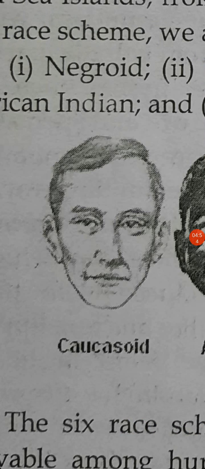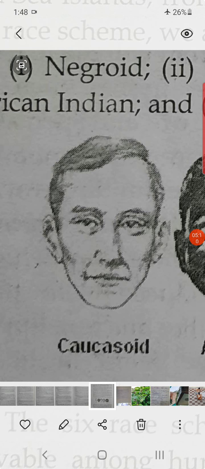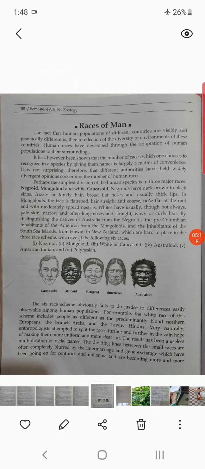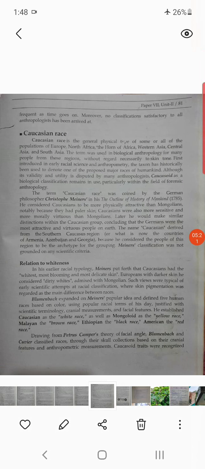Europeans with darker skin he considered as dirty whites admixed with Mongolians. Such views were typical of early scientific attempts at racial classification, where skin pigmentation was regarded as the main difference between the races. You know that. Actually, nowadays, with the help of science, the skin color depends on the pigmentation, the melanin pigment in our skin.